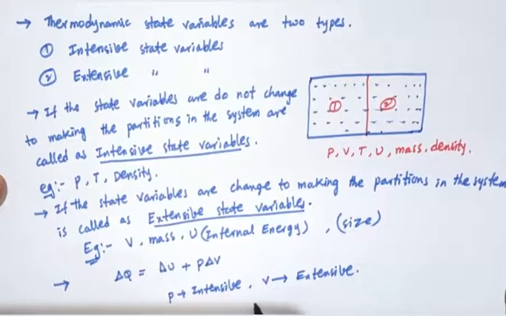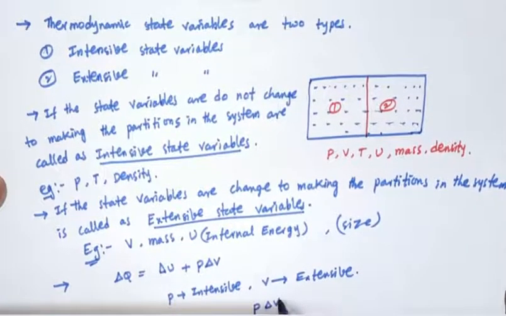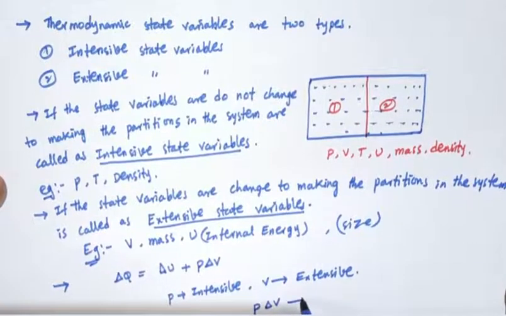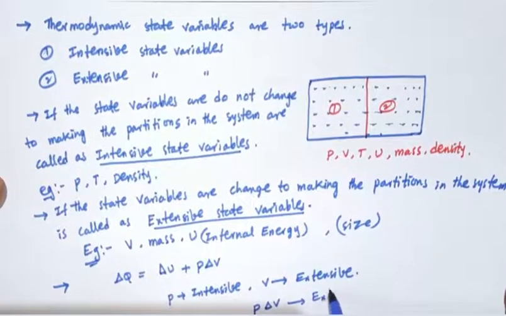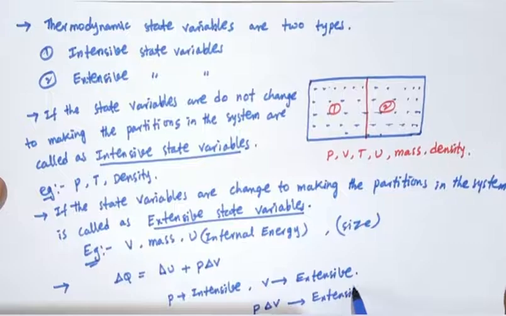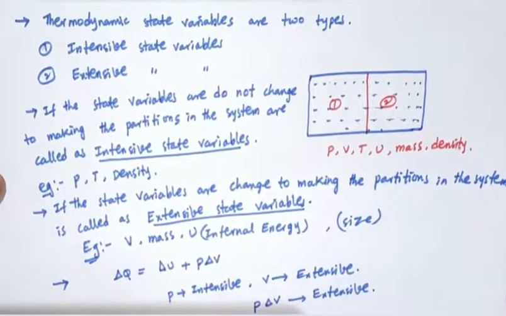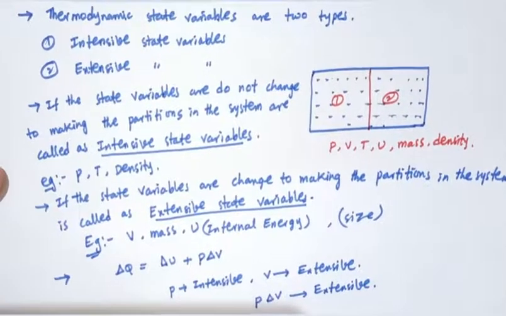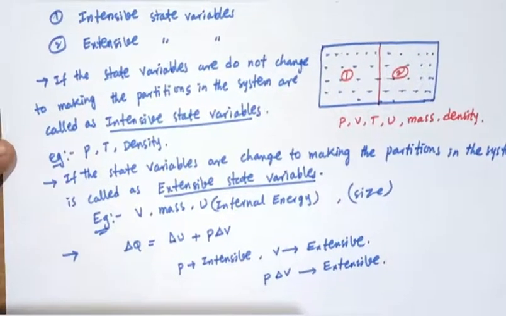But the combination of pressure and change in volume is also an extensive state variable. This is about the thermodynamic state variables.